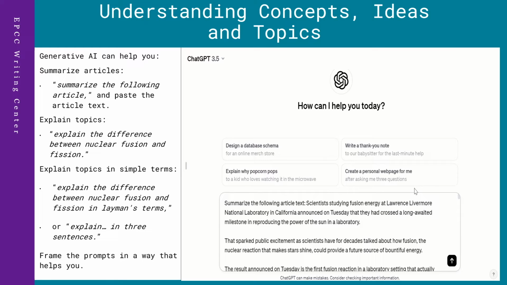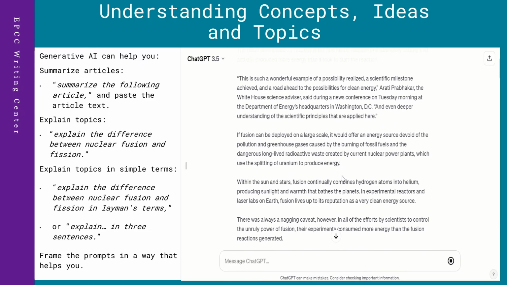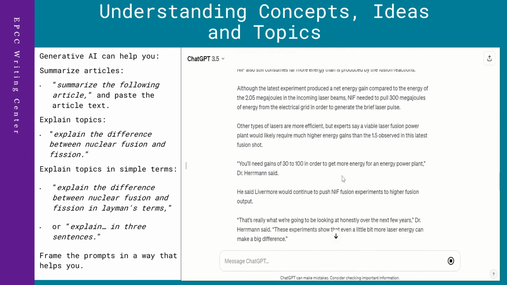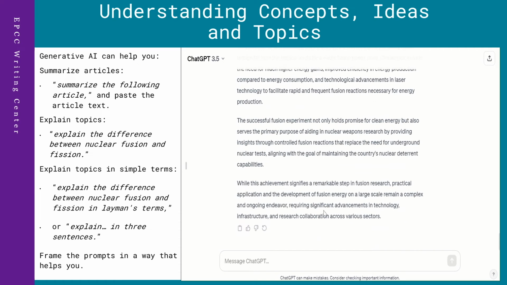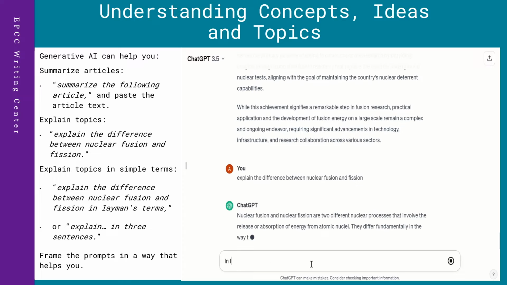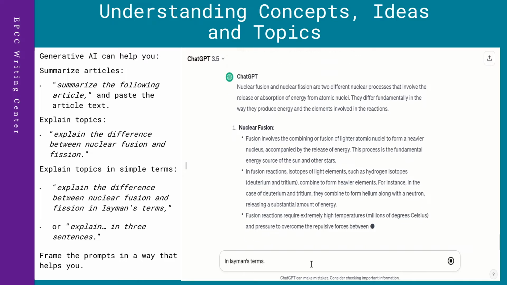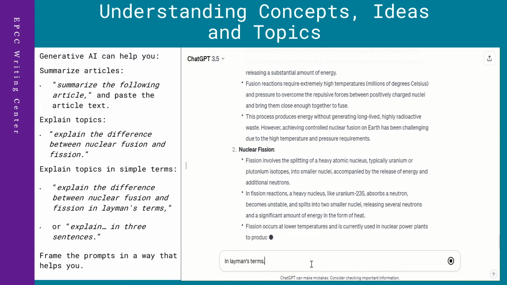Understanding concepts, ideas, and topics. Generative AI can help with writing, but it can also help in classes by answering questions on topics. If a student is writing an essay on a film about nuclear physics, but doesn't know the difference between nuclear fusion and fission, said student could use Google and go through different sources to reach their own conclusions. However, maybe the sources found are too difficult or complex if one is not specialized. Here's where generative AI can help.